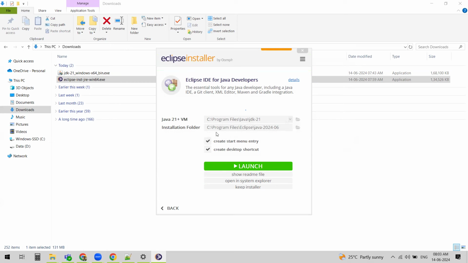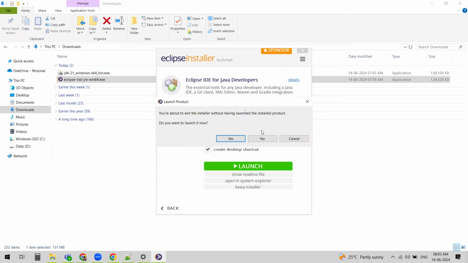Yeah, it's completed. It just says it's completed, right? You can click on this launch button, which is in green color, or I'll show you how to launch it every time. This is only after installation, but every time you need to launch Eclipse from the shortcut. So I'm just closing this. Do you want to launch it now? No.